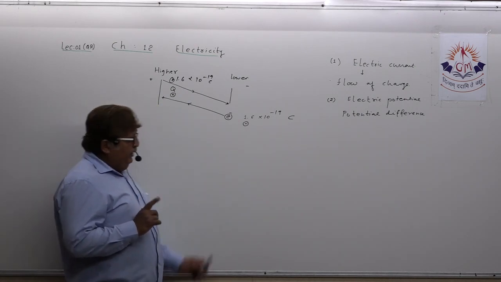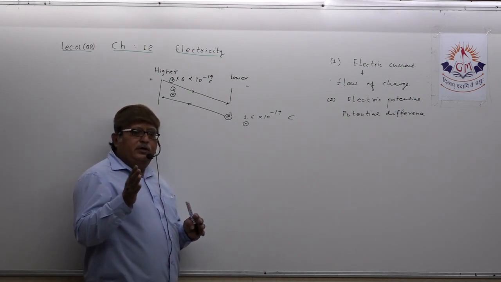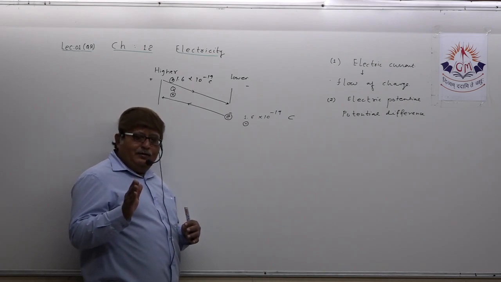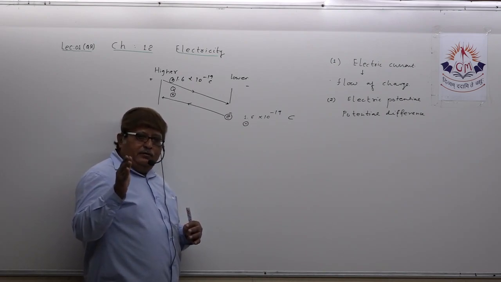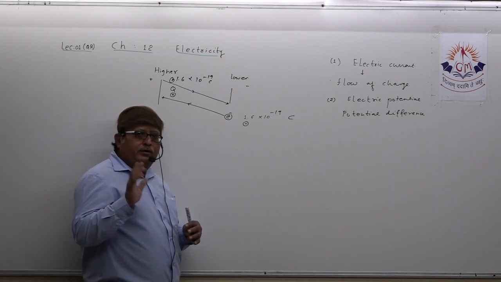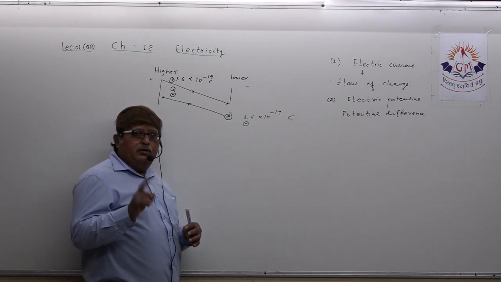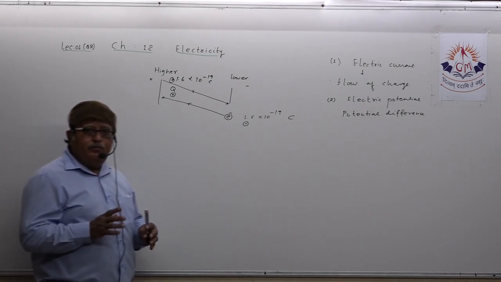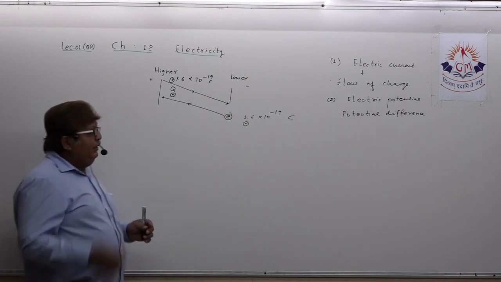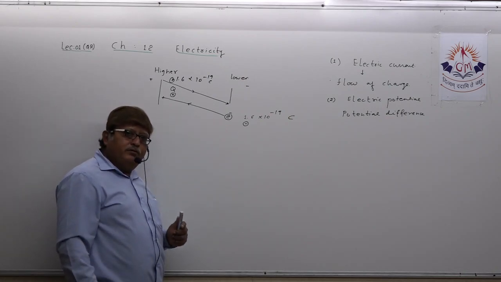Understand? So mind this fact very well, that the direction of conventional electric current and the direction of electron flow are opposite to each other. That simply means charge is flowing from higher to lower and electron goes from lower to higher potential.